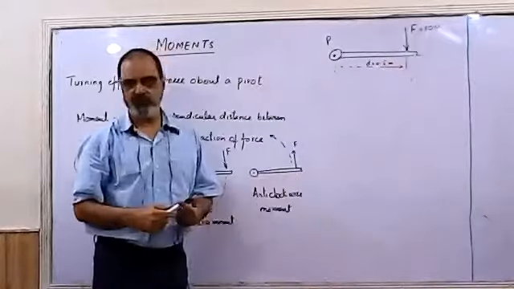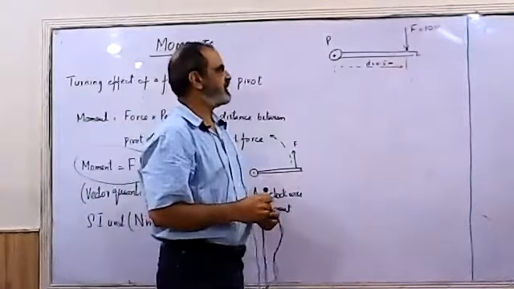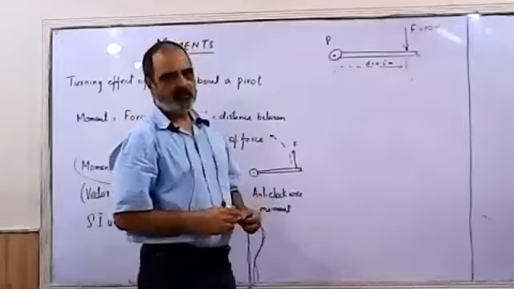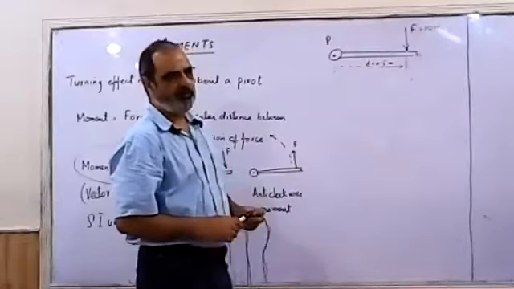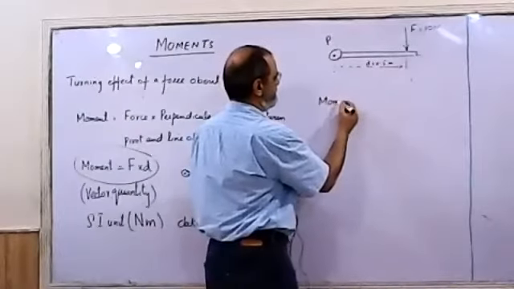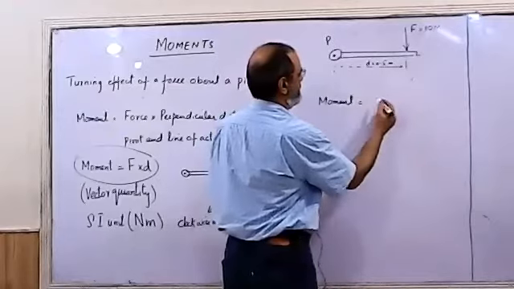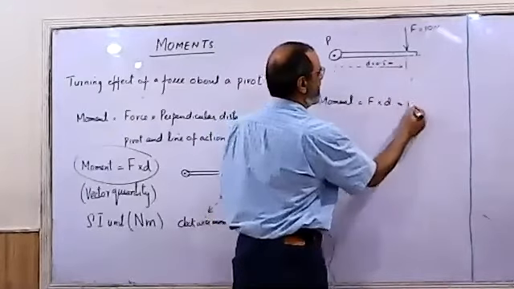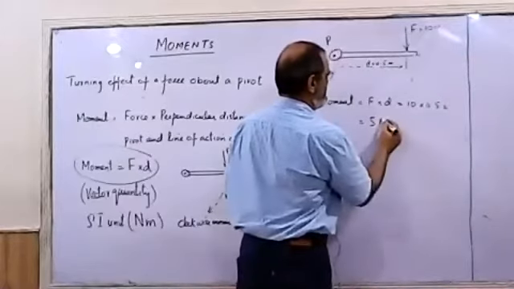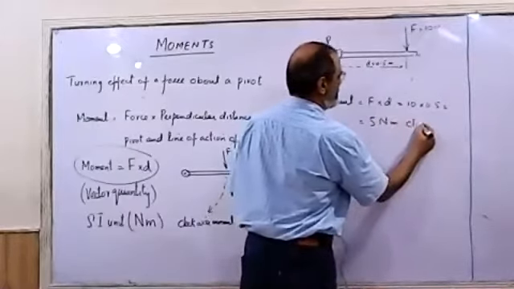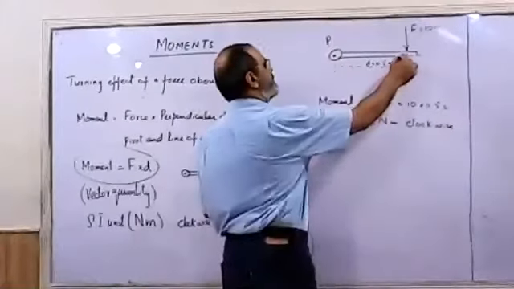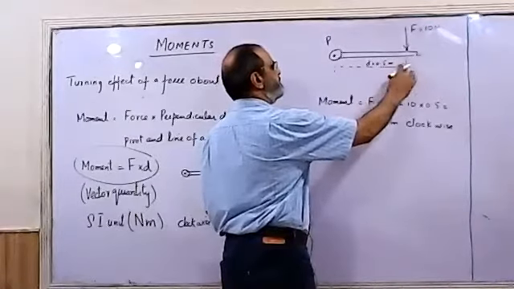The force applied to rotate this rod about pivot P is 10 Newton, and the perpendicular distance between the pivot and the force applied is 0.5 meter. So moment is F into D, that is 10 into 0.5, which gives you 5 Newton meter clockwise. So it will obviously rotate in this direction.